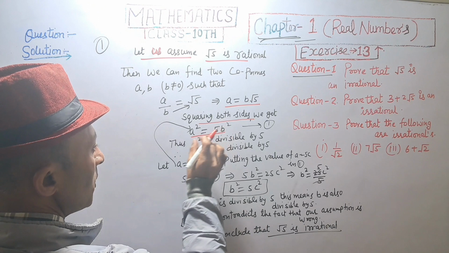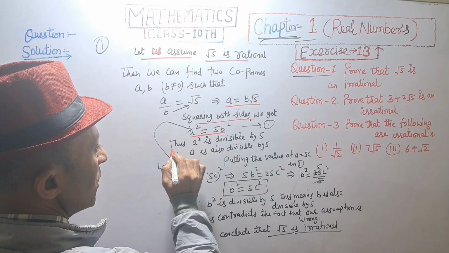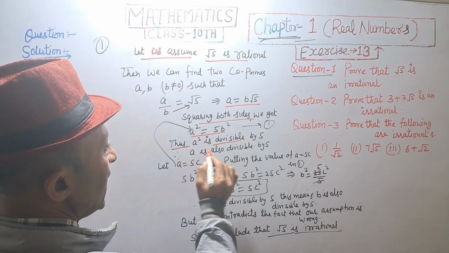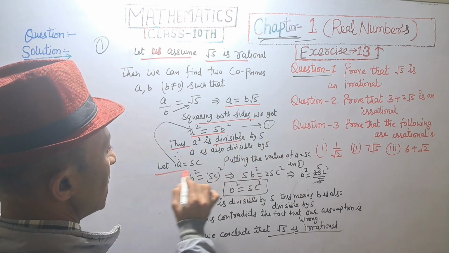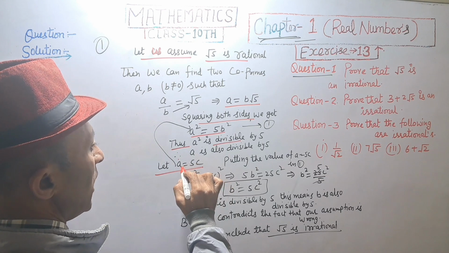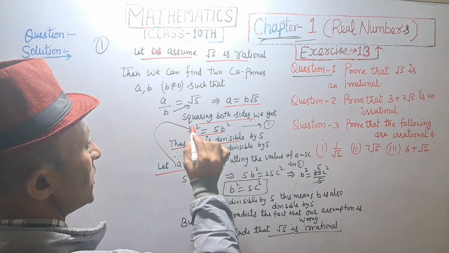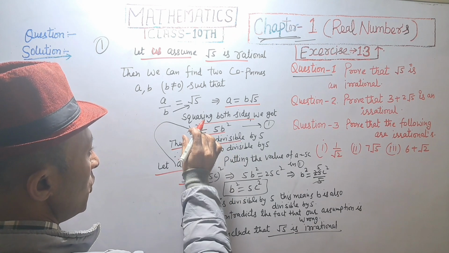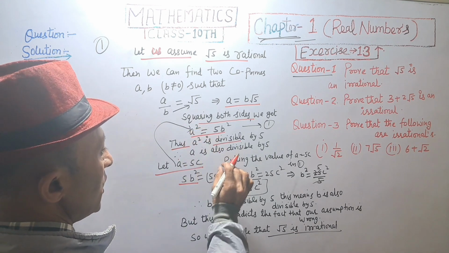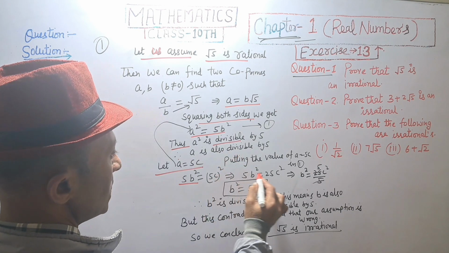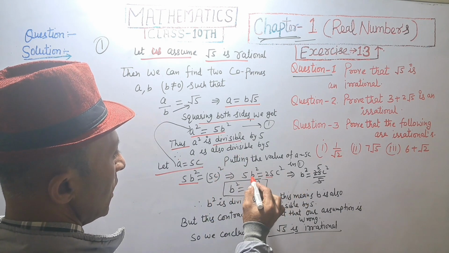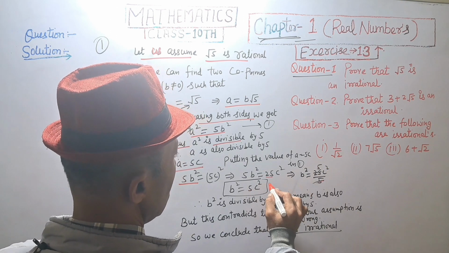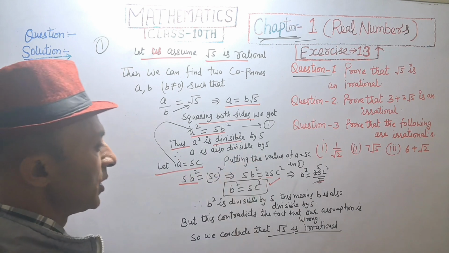A square is divisible by 5, so a is also divisible by 5, and let us assume a is equal to 5c. Putting the value a is equal to 5c in equation first, we get 5b square is equal to 5c square. 5 5s are 25 c square, and we get b square equal to 5 c square.